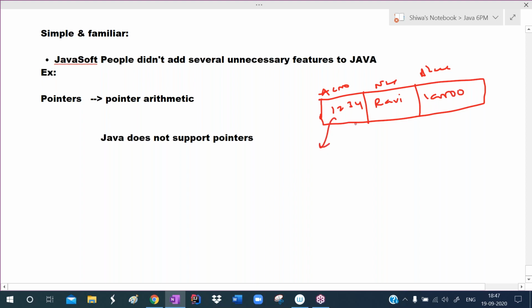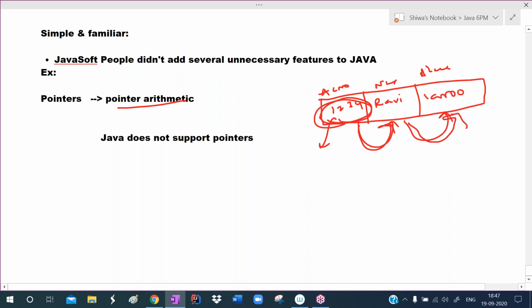For example, if I know the address of the account number, by using pointer arithmetic I can access the next elements. In C++ you already learned pointer arithmetic. So if you know the address of this account number, you can access this name and this balance.